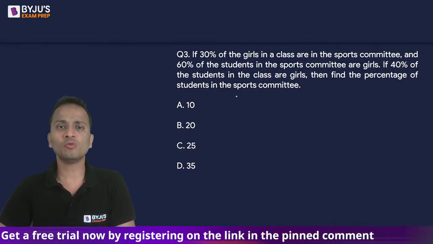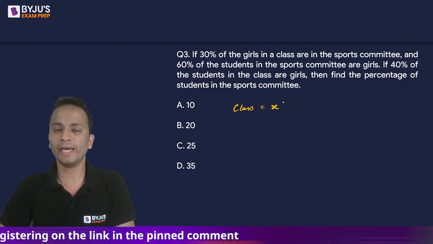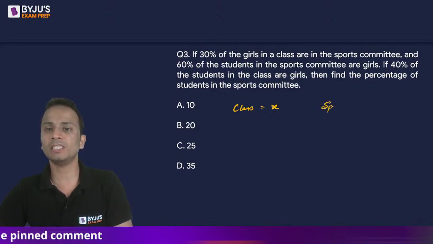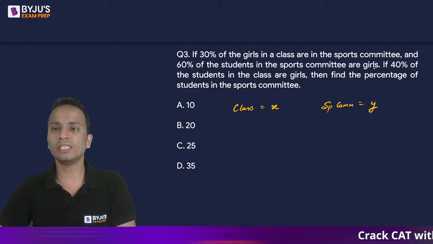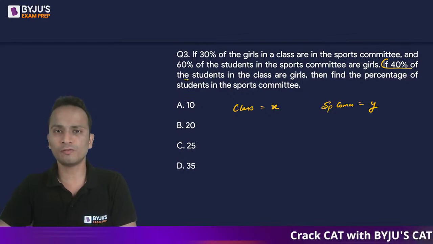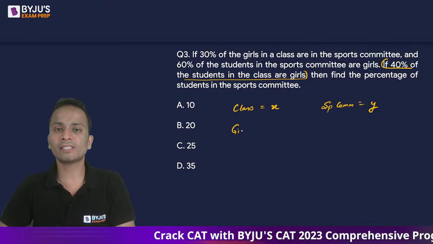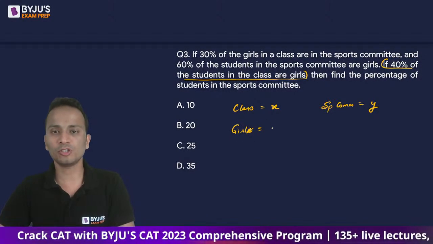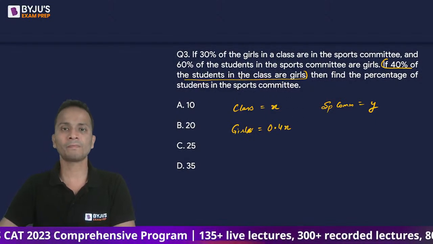So let me assume that the total strength of the class is equal to X and the total number of students in the sports committee is equal to Y. Okay. Out of these X students, it is given that 40% of the students in the class are girls. So out of these X students, how many girls are there? So girls are 40% of X. So that is 0.4X.